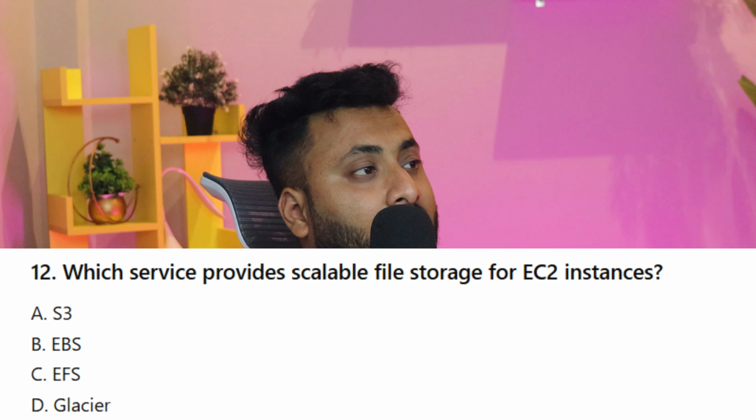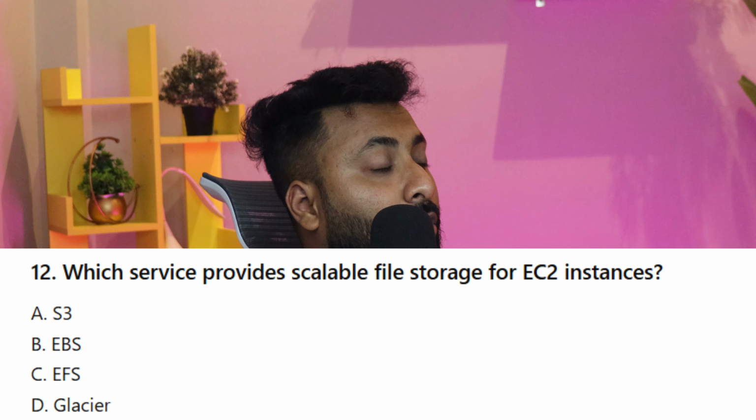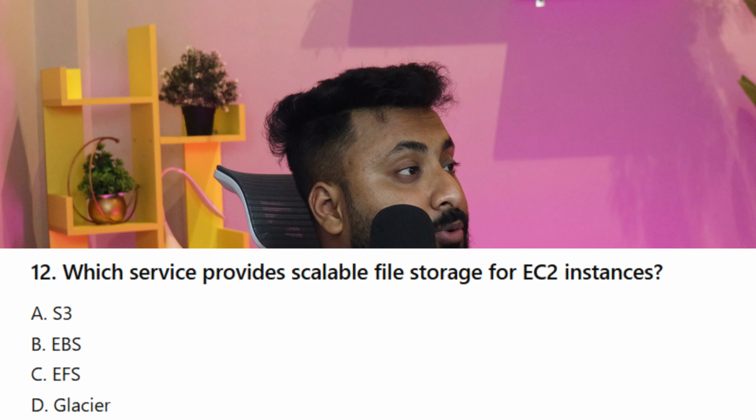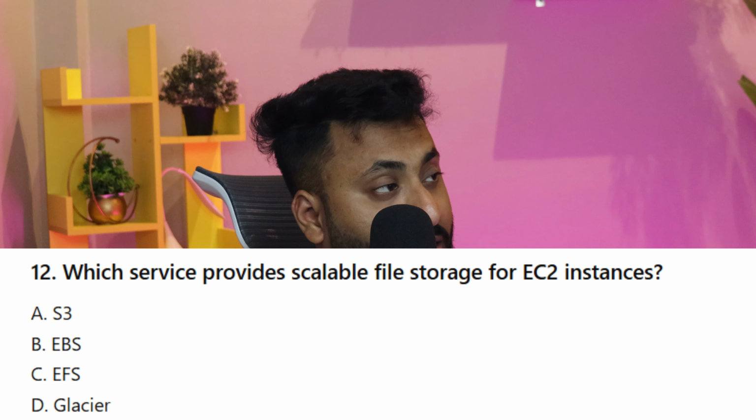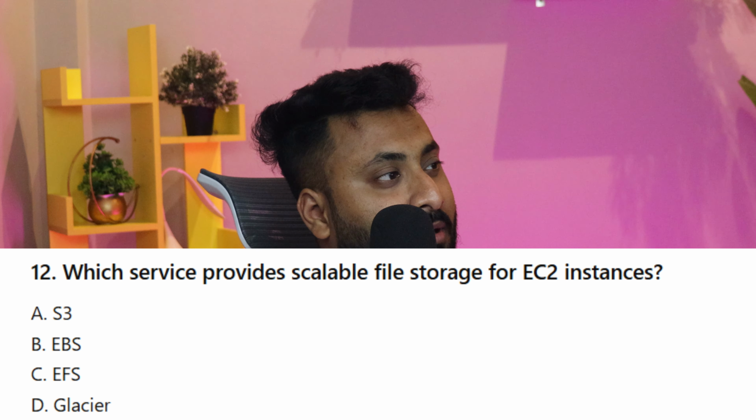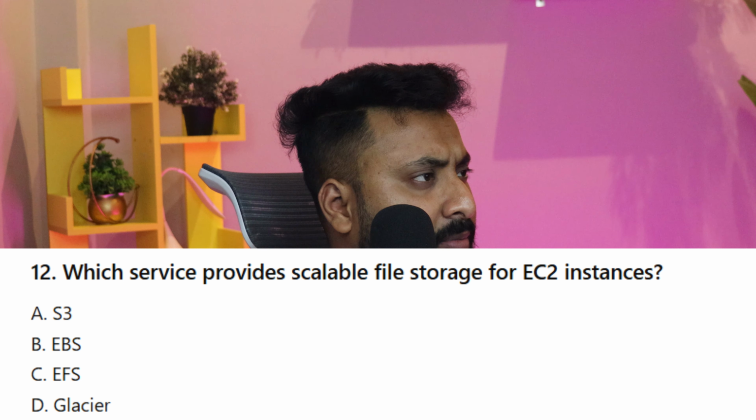Okay, so let's go to question number two. Which service provides scalable file storage for EC2 instances? Option A, S3. Option B, EBS. Option C, EFS. Option D, Glacier. In our last video, we discussed the meaning of S3, EBS, EFS, and Glacier, so I hope you know the answer.